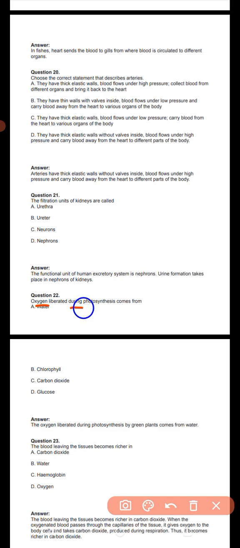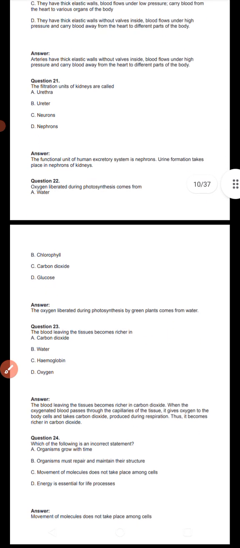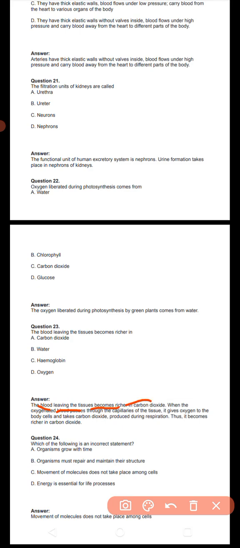Oxygen liberated during the photosynthesis by the green plant occurs in the water. The blood leaving tissue becomes richer in carbon dioxide.